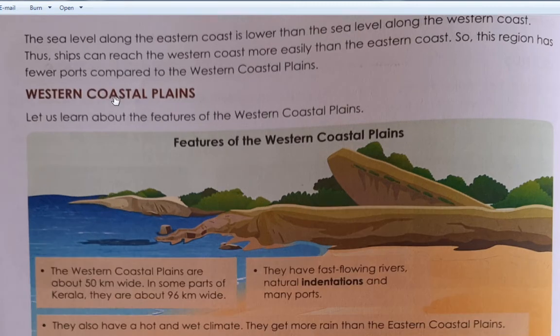So here the sea level along the eastern coast is lower than sea level along the western coast. Thus ships can reach the western coast more easily than the eastern coast. As we have seen, why are there many deltas? Because there are so many rivers, they slow down, their speed decreases, and because of that they gather silt in that portion. Because of that silt, there is a landform named delta.